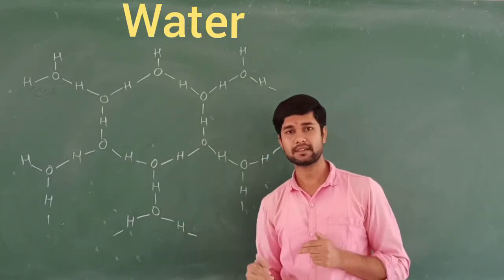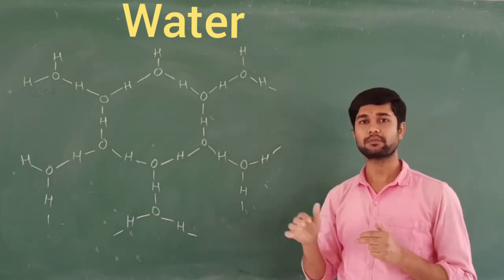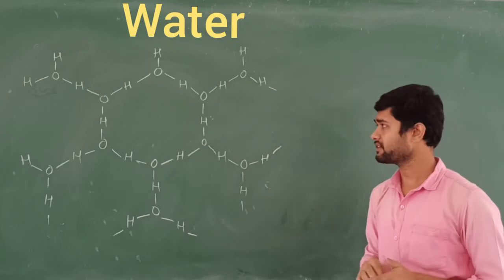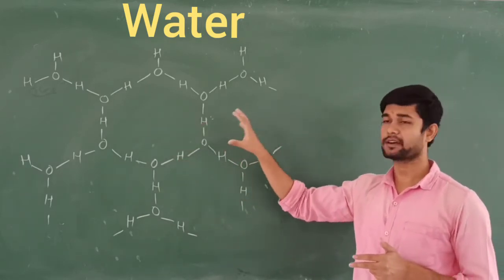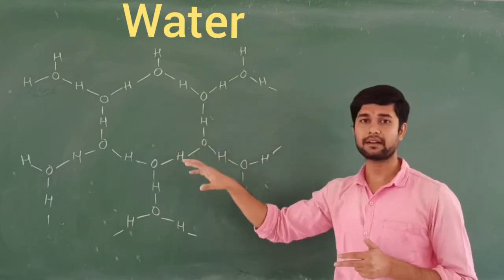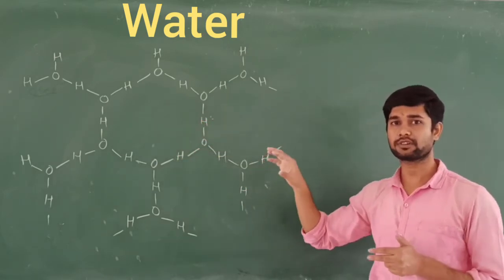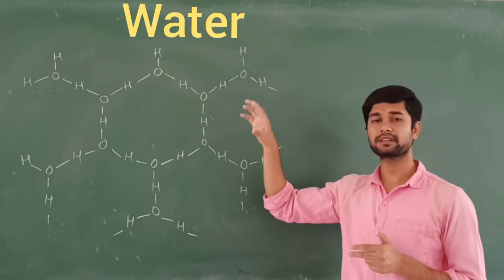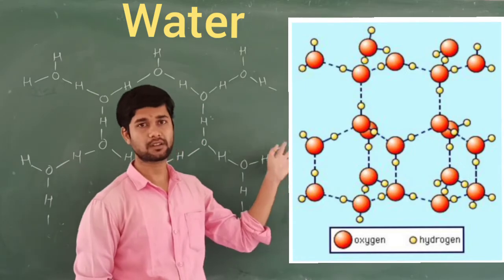In the winter season, you know the ice which forms in a lake totally floats on the water surface. So this is called the open cage structure. This is also an example of hydrogen bonding. That is the tetrahedral sp3 hybridization of the oxygen atom, which is bonded with hydrogen atoms, so that the oxygen is surrounded by 4 hydrogen atoms. We are going to see it in the 3D structure also.